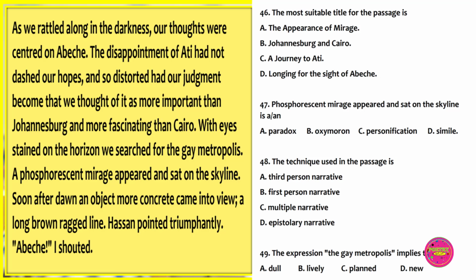Question 47. Phosphorescent mirage appeared and sat on the skyline is a or an A. Paradox, B. Oxymoron, C. Personification, D. Simile. The correct answer to this question is C. Personification.